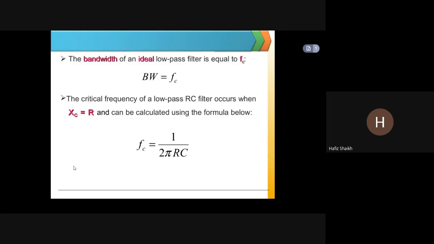The critical frequency of a low pass RC filter occurs when XC is equal to R and can be calculated using the formula below. FC is equal to 1 upon 2 pi RC.